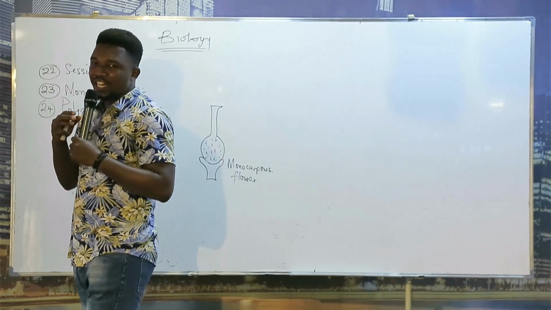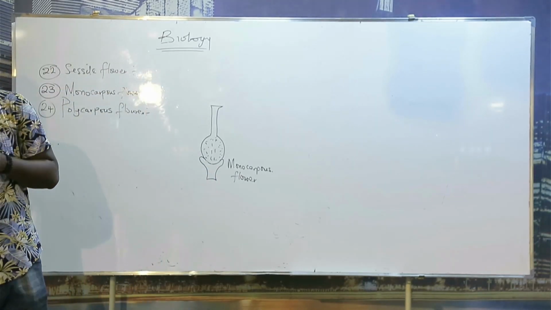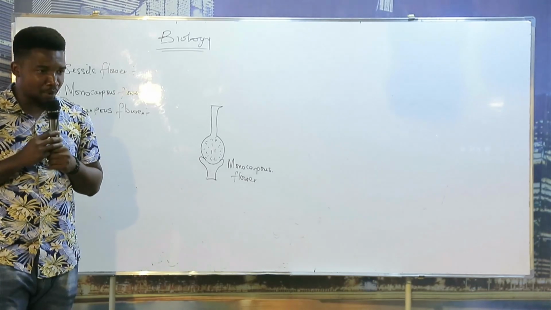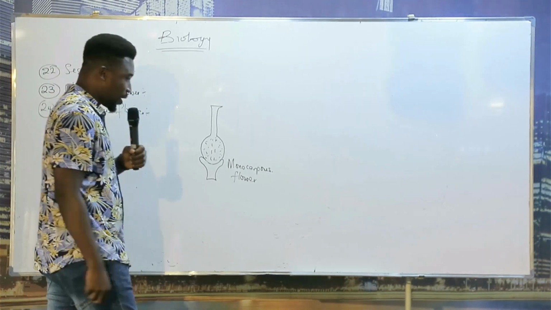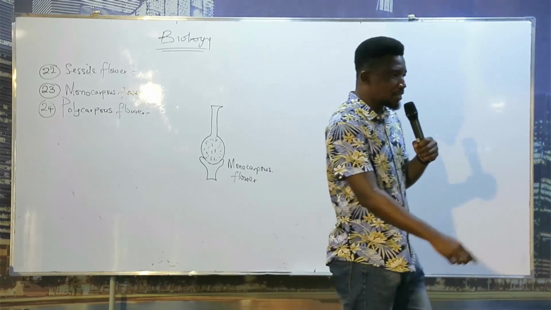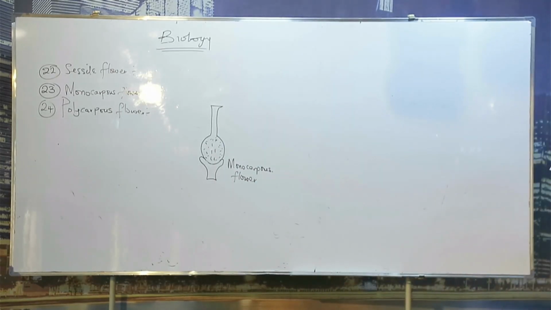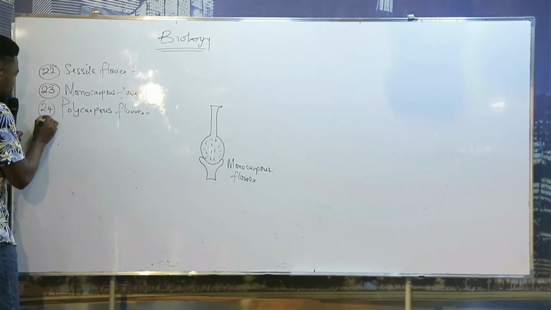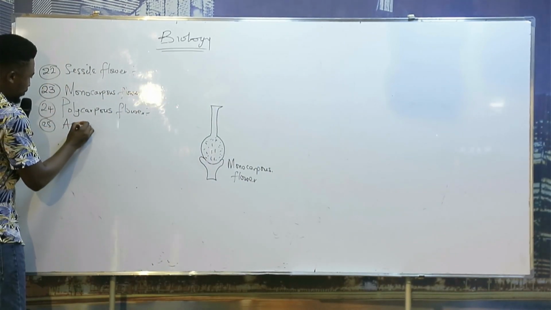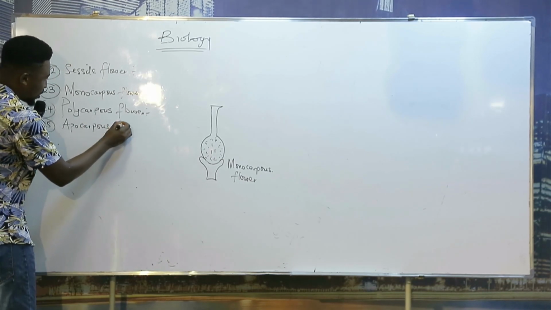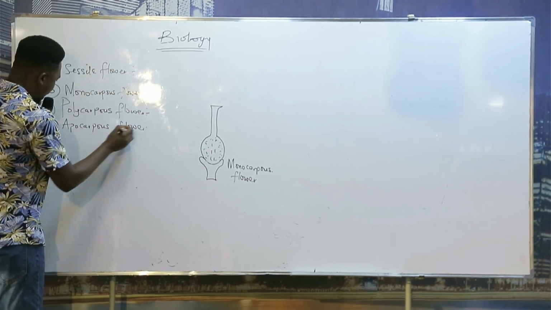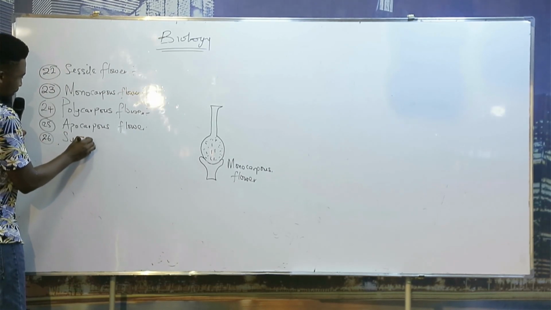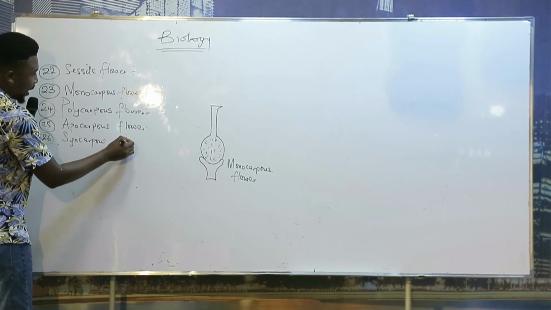So it is divided into two: the apocarpous flower and the syncarpous flower. We can write under polycarpous: it is divided into apocarpous flower and the syncarpous flower.